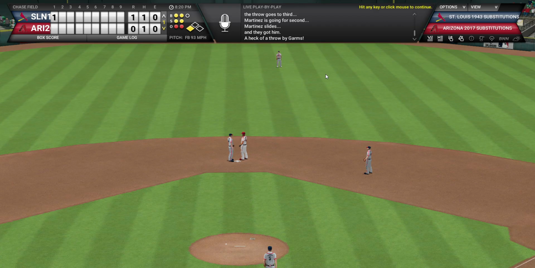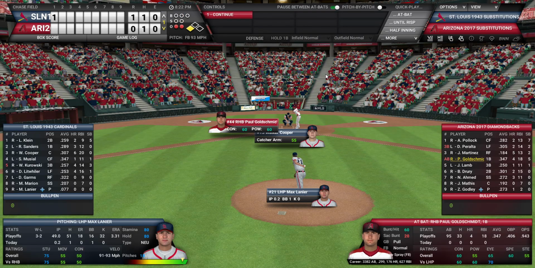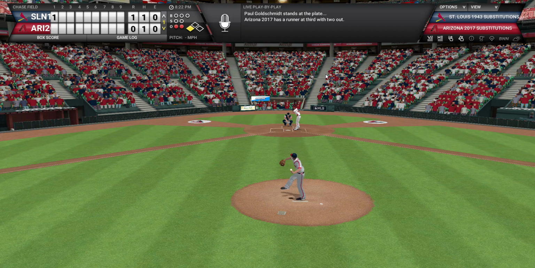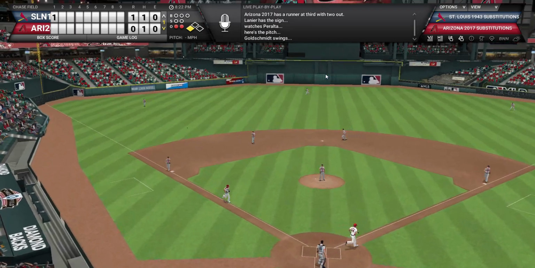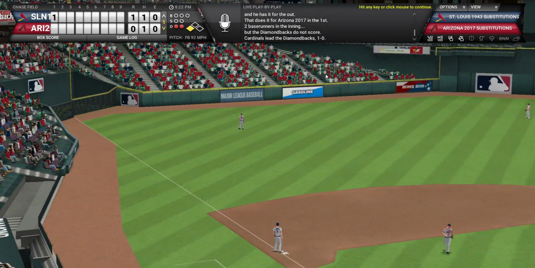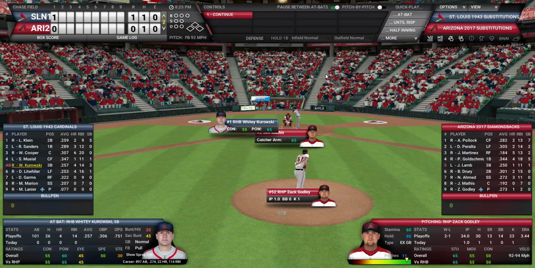With 1 out, the risk might be worth taking, so not the worst thing in the world, but you get the sense that the Diamondbacks might be able to jump over Lanier early, and maybe that'll mess it up. Well, Goldschmidt's going to line out to left and end the inning, so I don't know. It could be a wasted opportunity. We shall see.